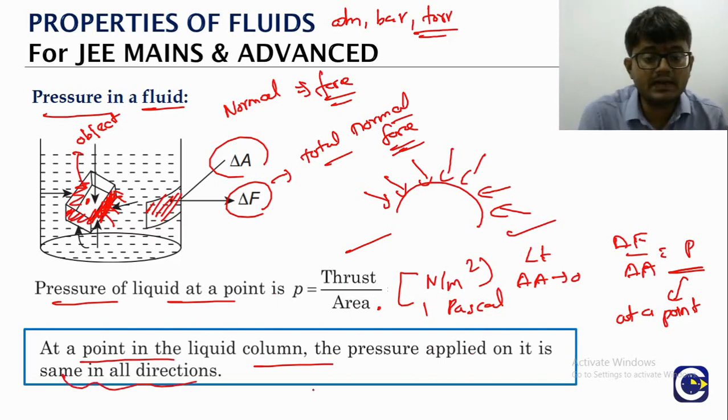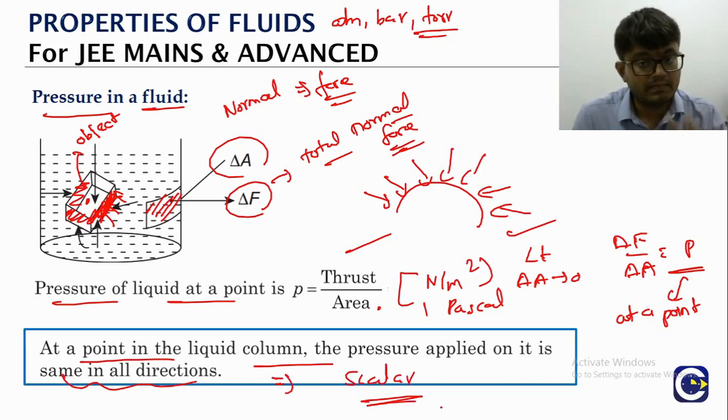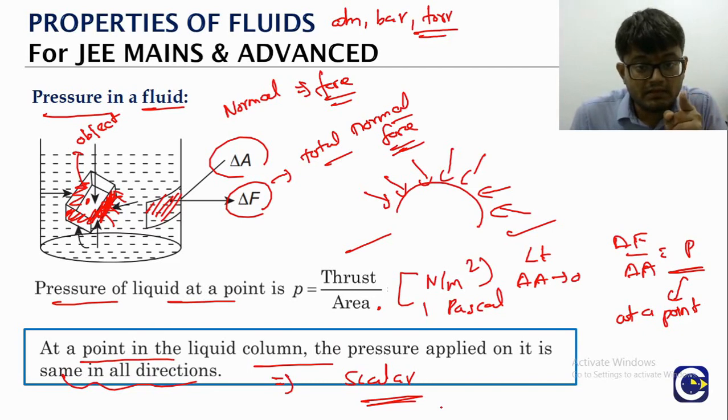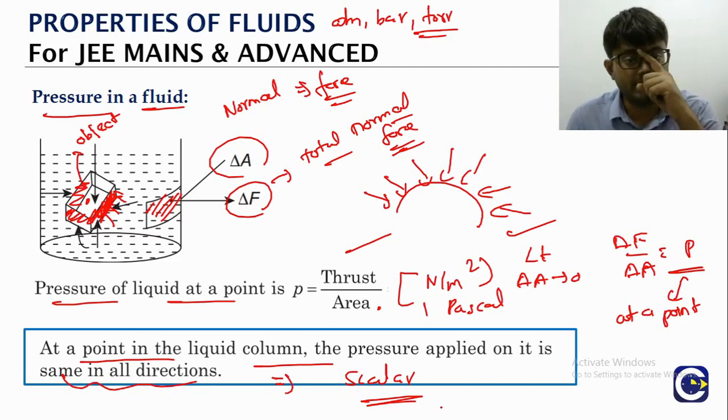So pressure is actually a scalar quantity. Pressure will not have direction. We have seen some physical quantities that do not have direction, like moment of inertia, but the value of that quantity depends upon which direction we make the measurement. That is not the case here; pressure in any direction you measure will be the same. So pressure is a proper scalar quantity.